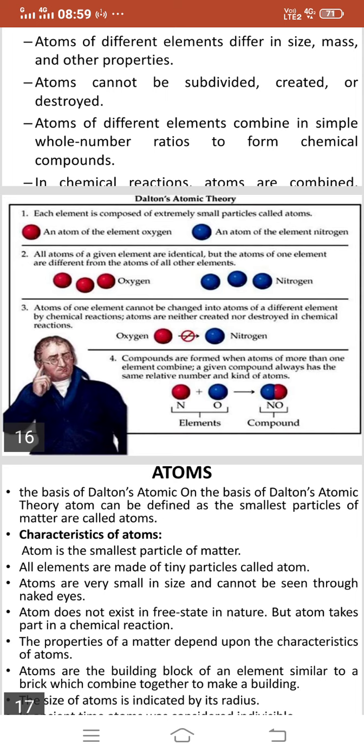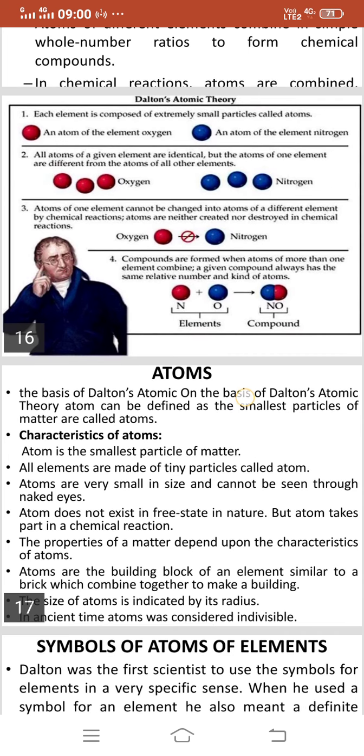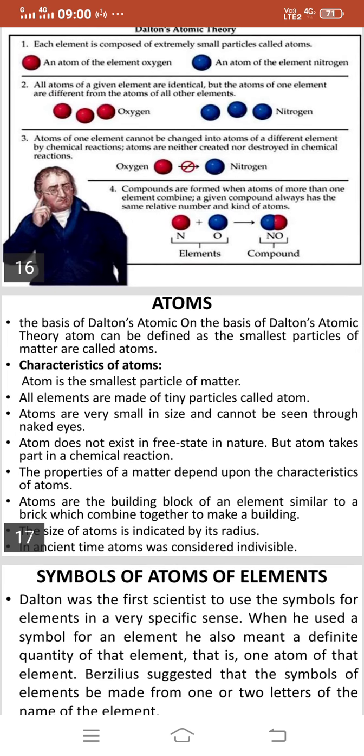Now, what is an atom? How to define an atom? On the basis of Dalton's atomic theory, it can be defined as the smallest particle of matter, called atoms. These are the various characteristics of atom. Atom is the smallest particle of matter. All elements are made of tiny particles called atoms.